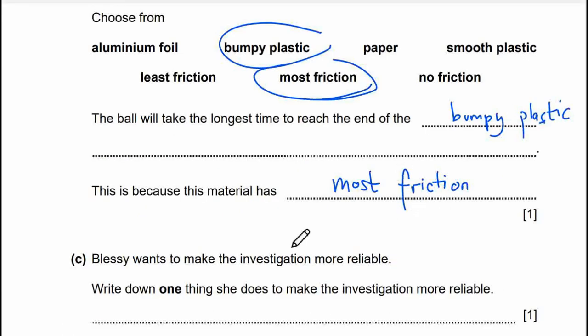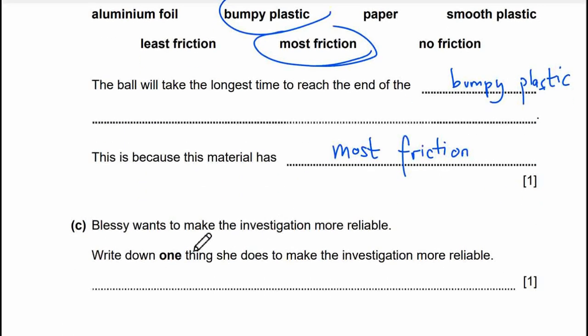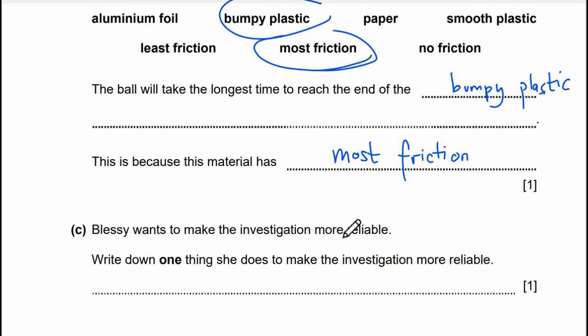Most friction. Bessie wants to make the investigation more reliable. Write down one thing she does to make the investigation more reliable. Just repeat the experiment.